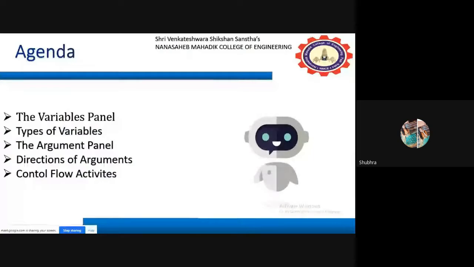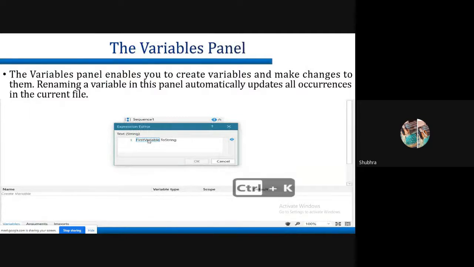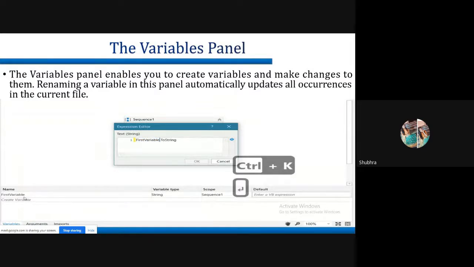So the agenda for today's session is: first we are going to see the variable panel inside of our Studio, and then we will discuss some types of variables. Then we will see how we can use the arguments inside of our workflows, and in the last we will discuss some directions of argument and the control flow activities. Right, so this is our agenda for today's session. Here's our first topic, the variable panel.